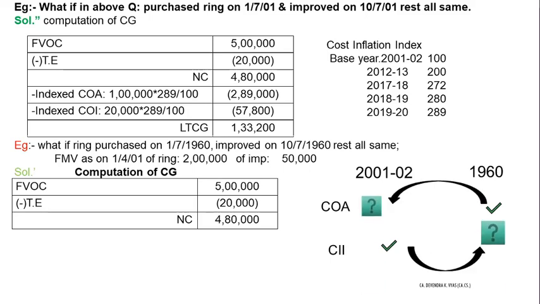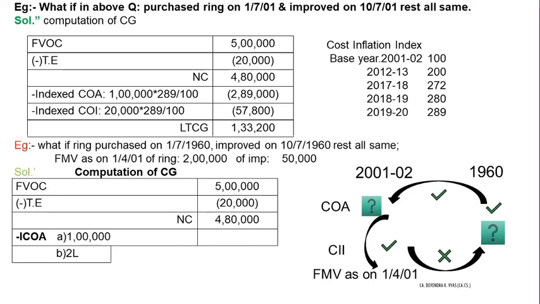Government says we are not going to take CII to 1960. So obviously government will have to give benefit of 2012's price. So government is right to assume that that asset has been acquired on 1/4/2001, because they are giving you benefit of index of 2012. So that's why assessee can take FMV as on 1/4/2001 as cost of acquisition. Again, as I said, it is an option. So assessee will take FMV only if it is higher than the actual cost. So in this case, we can see the FMV is 2 lakhs and actual cost is 1 lakh. Obviously, assessee will take 2 lakhs. So 2 lakh multiplied by 289 divided by 100. So this is your index cost of acquisition in case asset has been acquired before 1/4/2001.